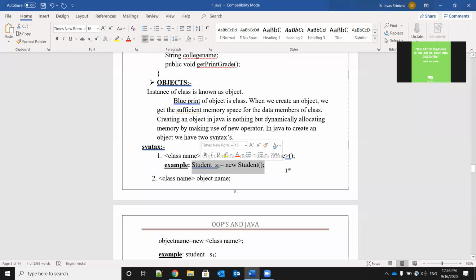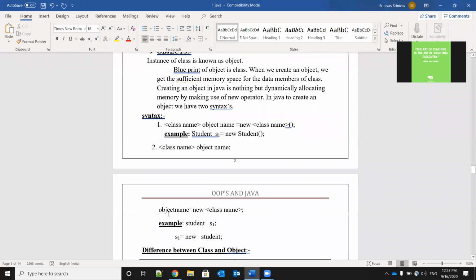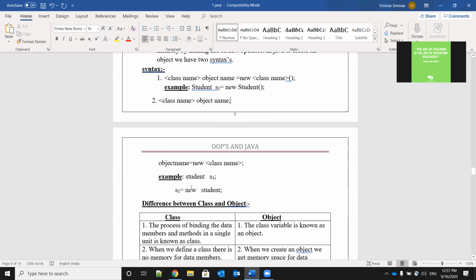The same object can be created in this way also. See here, class name, space, object name, then semicolon. This is the first statement. Then in the next line, object name is equal to new, then space, class name. So by using these two statements also we can create the object. The same example we will see now.